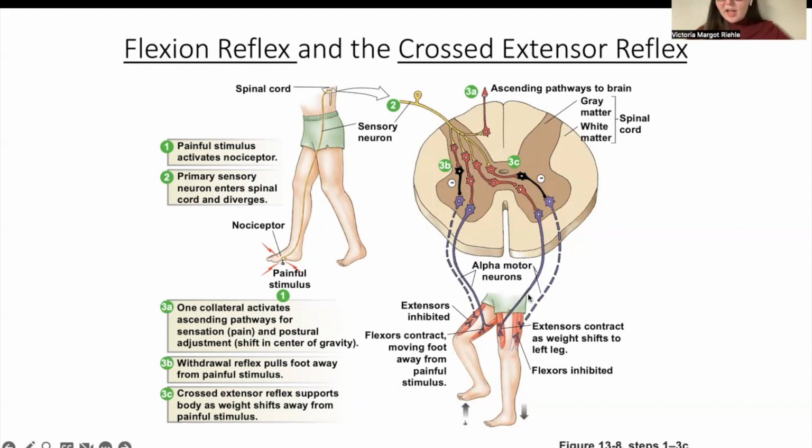But it also has to go to the other side to provide support when you are lifting up that right leg. It has to support that left leg better. And so the extensors contract there and the flexors are inhibited in order to support the leg as it's being taken away from that painful stimulus. So those are the basic reflexes that we were talking about in this class.